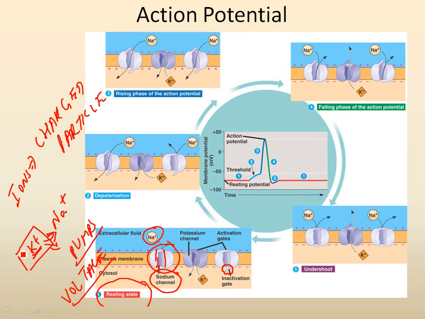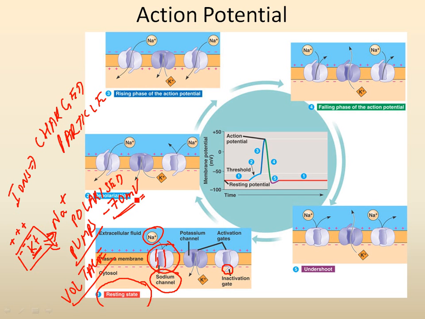So the inside of the membrane is more negative than the outside of the membrane. And therefore, the cell is said to be polarized, and it has a voltage of minus 70 millivolts. Voltage is always measured in the form of volts. In this case, it's minus 70 millivolts.